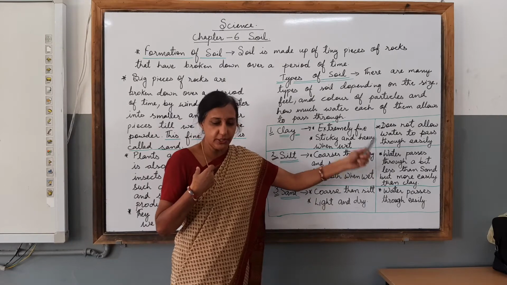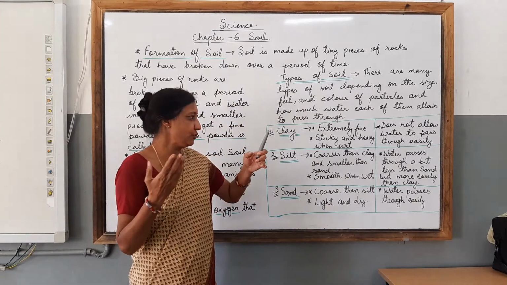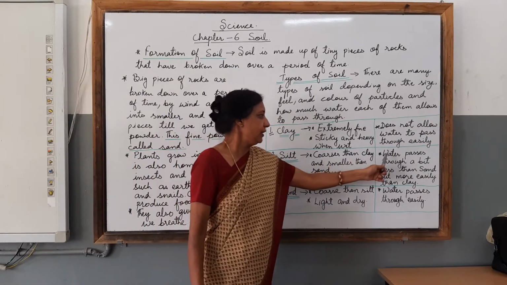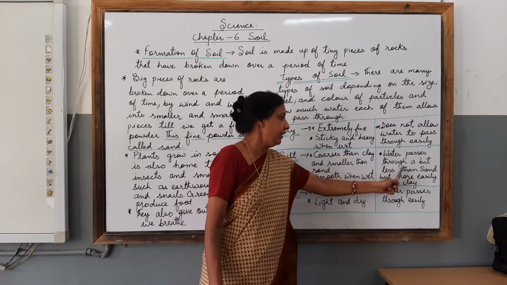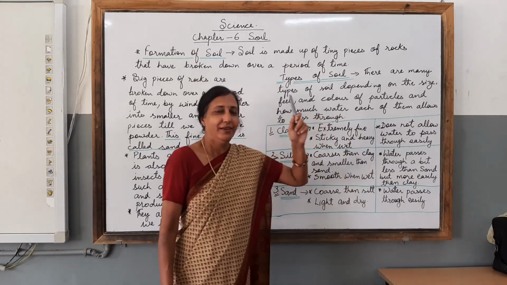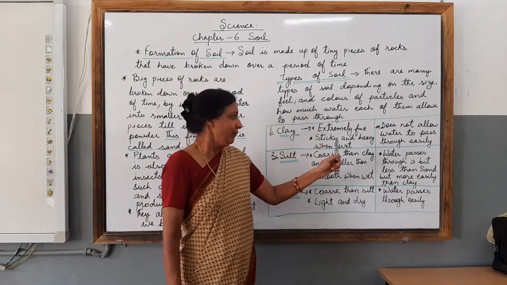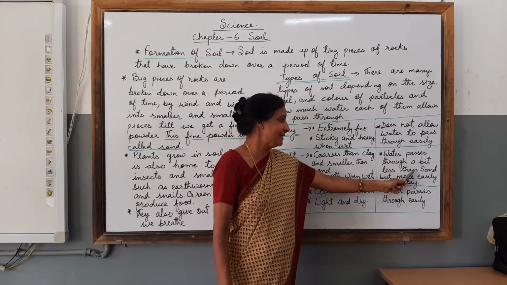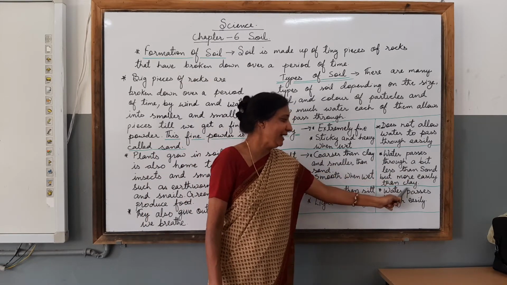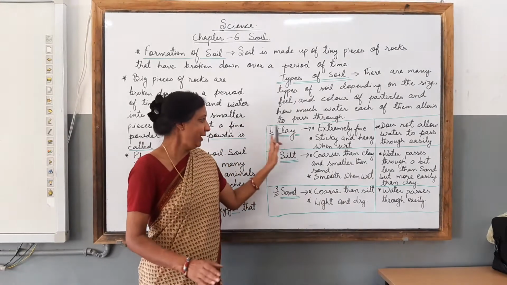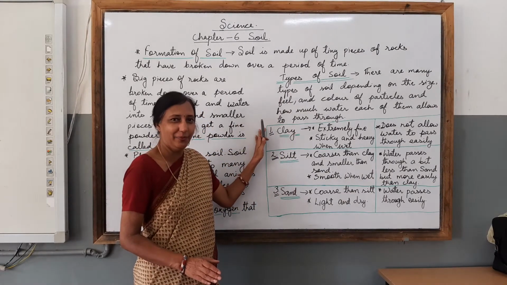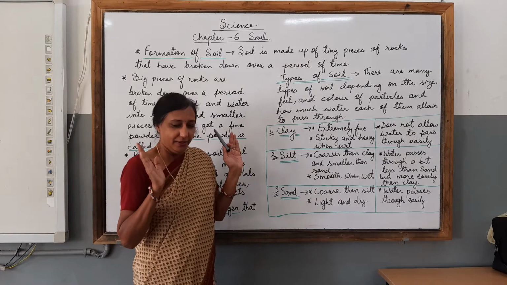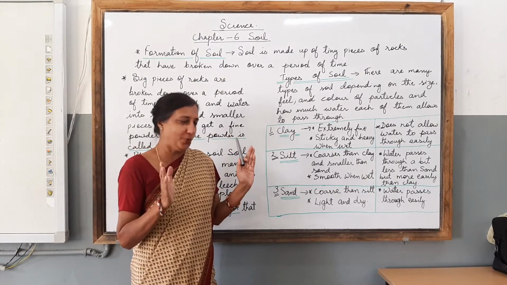Next we talk about the water it allows to pass through. In silt, children, water passes through a bit less easily than in sand. Please try to remember: water passes through a bit less easily than sand, but more easily than clay. This is the kind of water it allows to pass through.